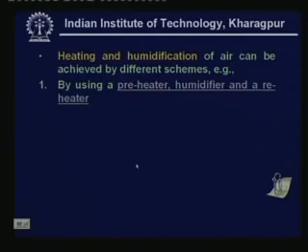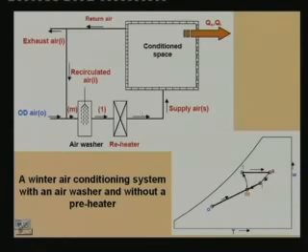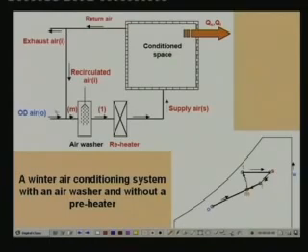So this is one way by which you can heat and humidify the air. You can also use an air washer and a reheater, and again have the same heating and humidification. Let us look at this scheme. It is almost similar to the earlier scheme, except for one difference: you do not use any preheater here. Instead of a preheater, you use an air washer. This air washer directly humidifies the air.